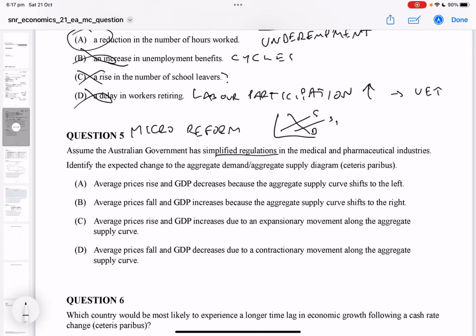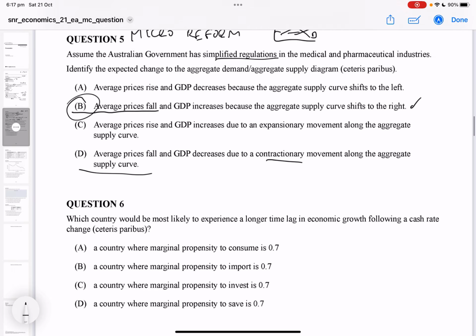Okay. Now, prices, we can see that prices are down. So then we can immediately go, it's going to be B or it's going to be D. And the aggregate supply curve shifts to the right. Yep. Okay, so it sounds like B is pretty good at this point. Okay, so D is not a contraction movement because it's an expansion there.